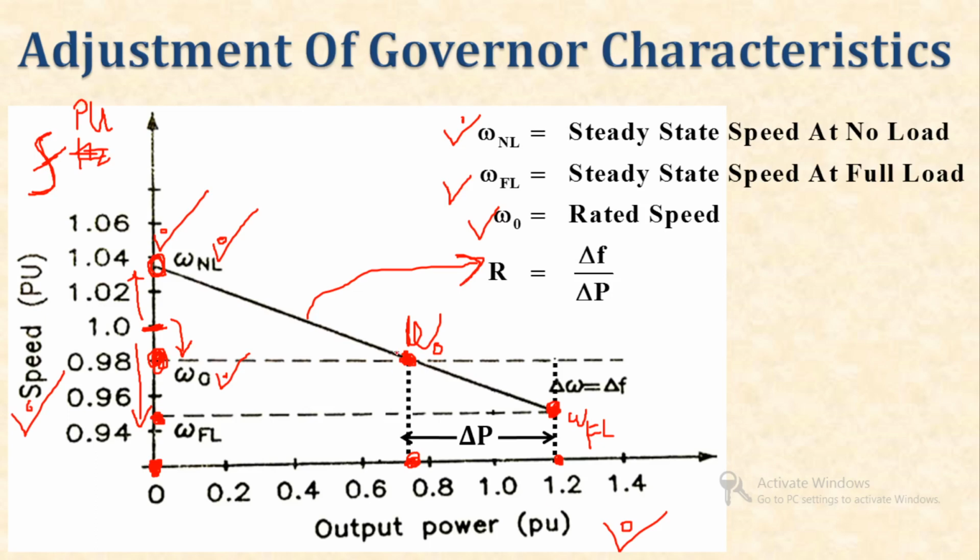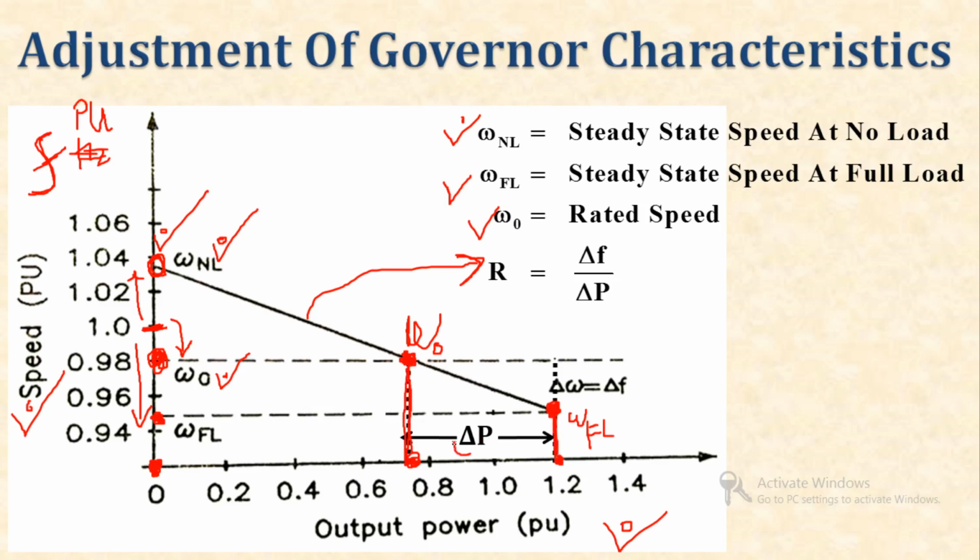So, let us consider two points. The first one is the rated speed and the second one is the full load speed. The change in load from omega 0 to omega FL, let us suppose, is over here. I will take the projection, so I can get the change in load.